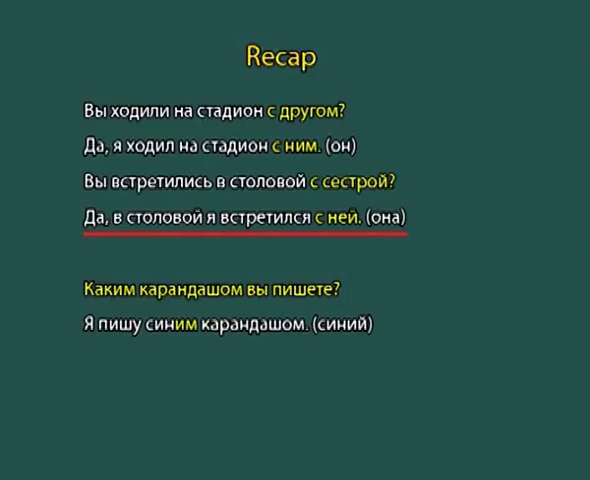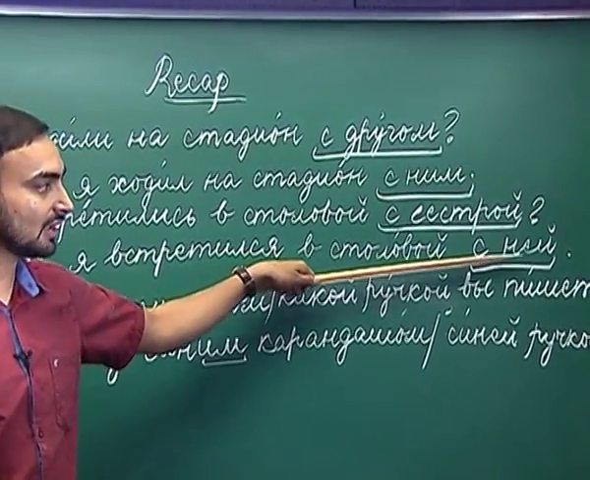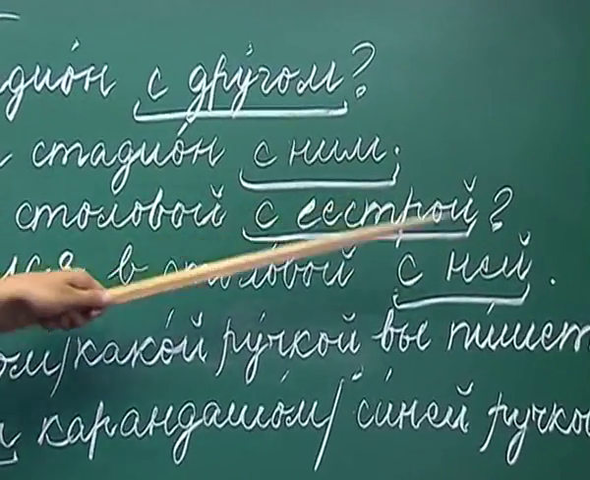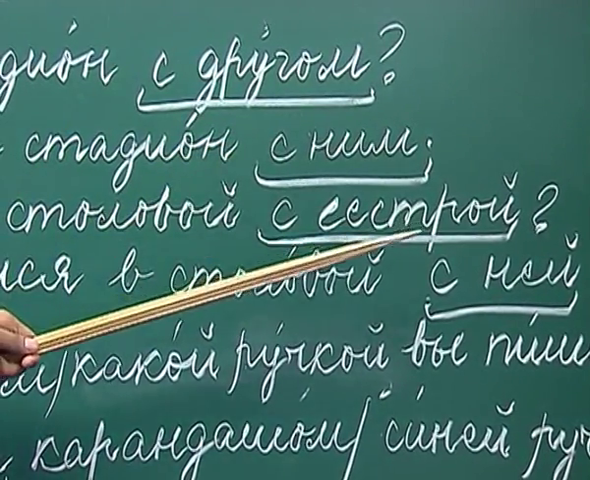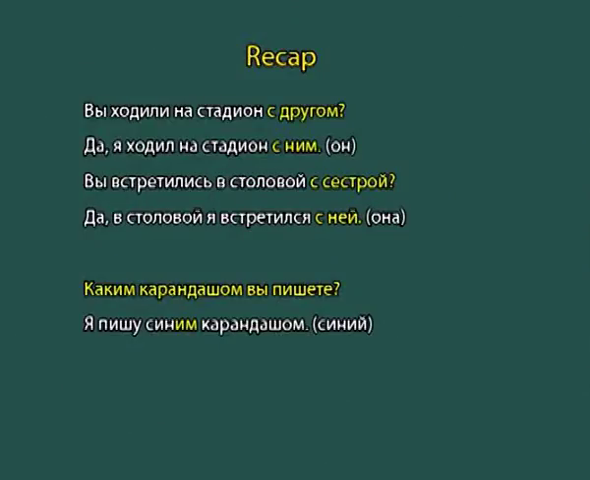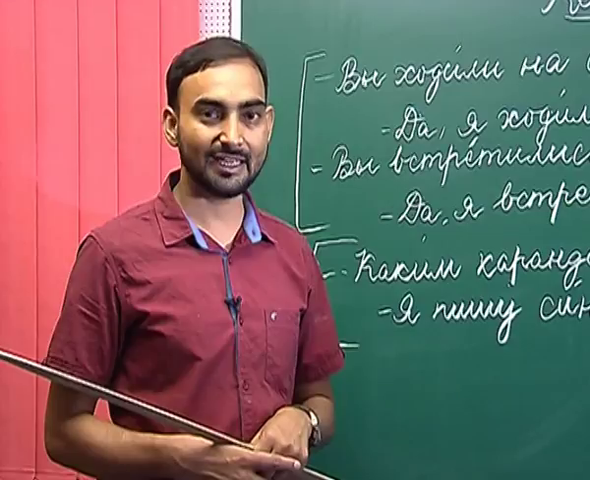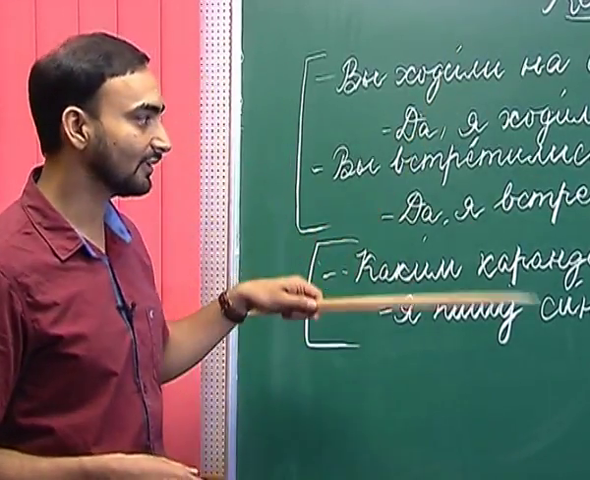Da, ya vstretil v stolovoi s nei. Yes, I met in the canteen with her. So, here ona becomes nei with a preposition and yei without a preposition. So, this was on and this was ona. What about ya? Ya changes to mnoi, ty to toboi, my to nami, vy to vami, and oni to imi without a preposition and nimi with a preposition. So, this was personal pronouns.